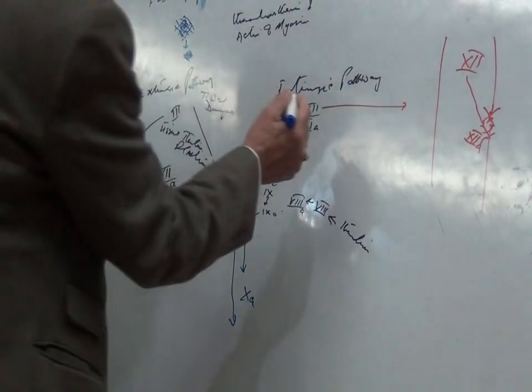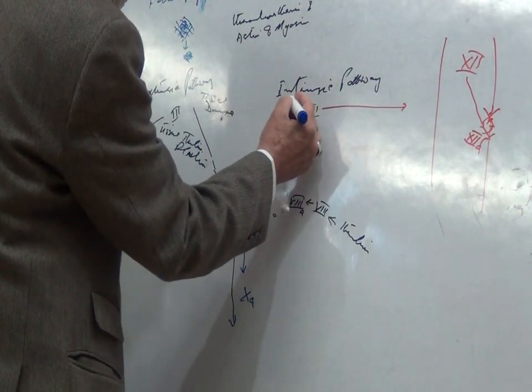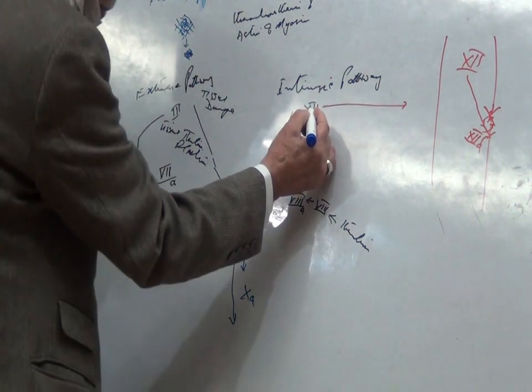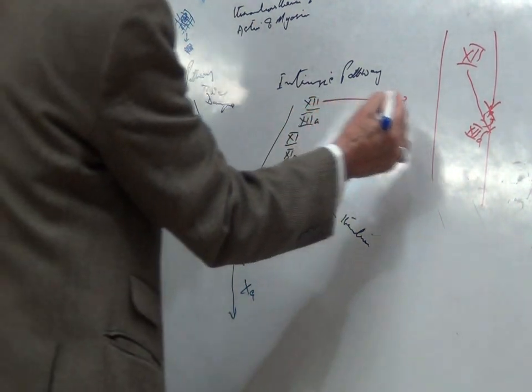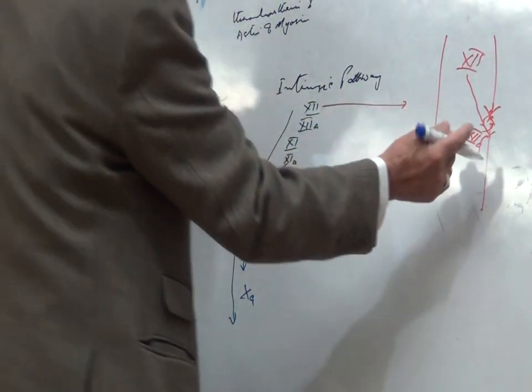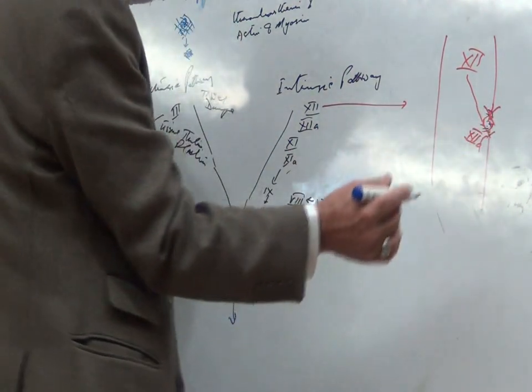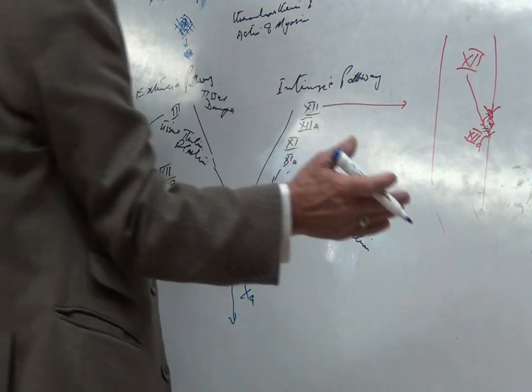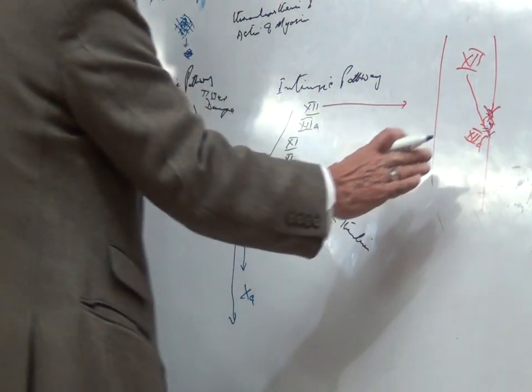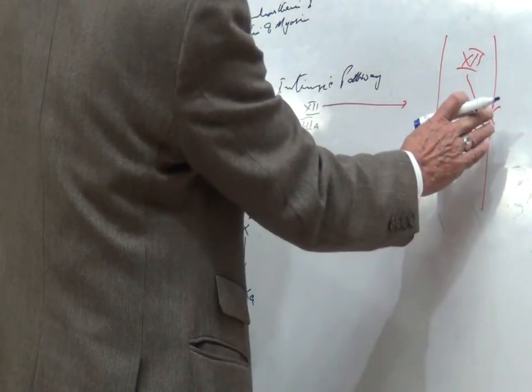So in the intrinsic pathway, factor 12 is activated when it comes into contact with exposed collagen present in the damaged area, or damaged smooth muscle, or any changes in the endothelium.